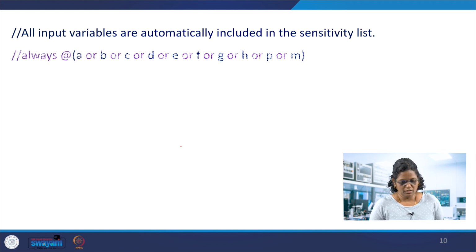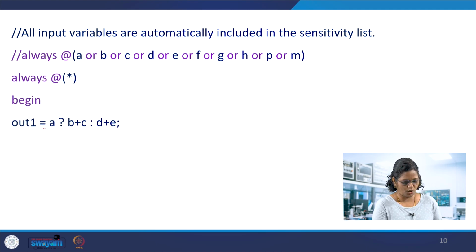So for example, always at the rate A, B or C or D, E, F, G, H, so many variables here. Instead of that, we can write always at the rate within the bracket asterisk, and then do the coding. Whatever out1 is, a ternary operator: if A is true, then B plus C is assigned to out1, or if A is not true, D plus E to out1.